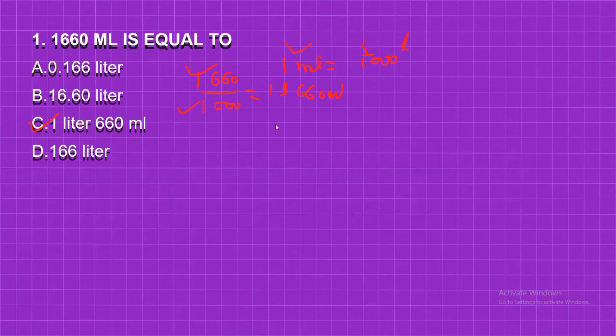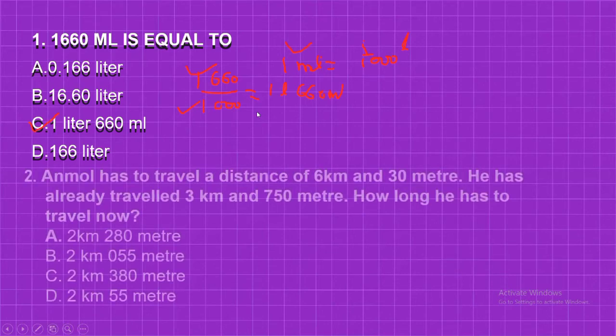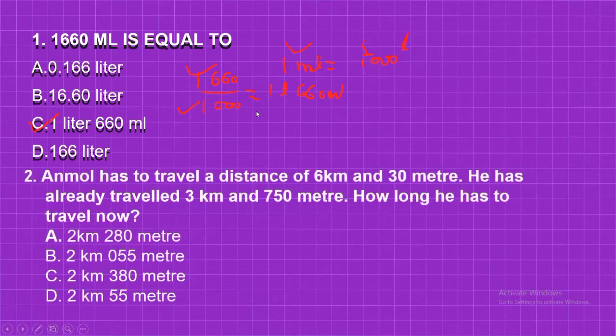Now question number 2. Anmol has to travel a distance of 6 kilometer and 30 meter. Anmol has to travel means we just want to travel 6 kilometer and 30 meter. He has already traveled 3 kilometer and 750 meter. So how long does he have to travel now? Means the rest of the distance he needs to travel.